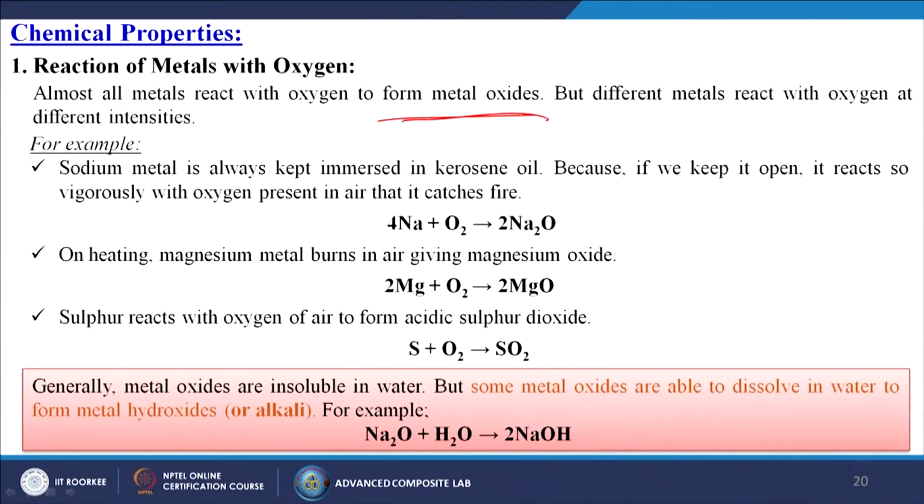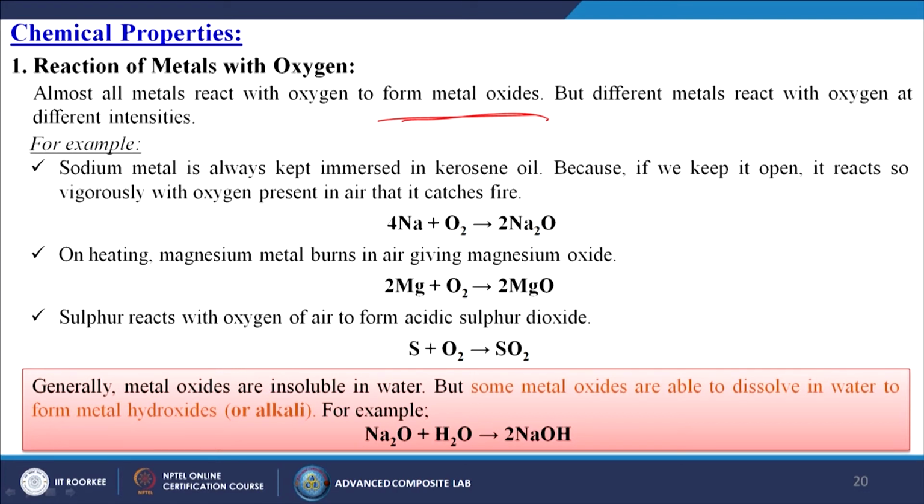Next we will discuss the chemical properties of metals. Reaction of metals with oxygen is the normal phenomenon we generally find while using some metals. Almost all metals react with oxygen to form metal oxides, but different metals react with oxygen at different intensities.